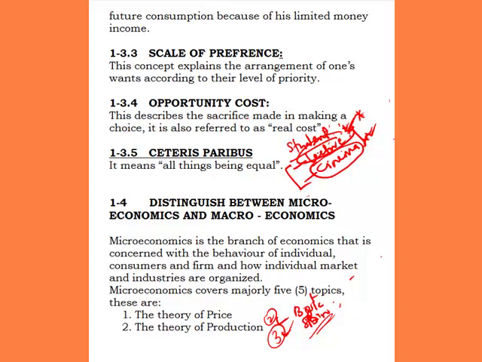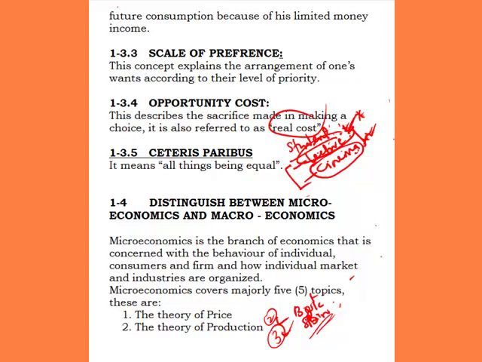So the cost of the lecture is not the cost you incur to attend the lecture. Rather, it is the cinema that you are unable to go to. It is the opportunity cost of the alternative that you forwent for the purpose of satisfying a particular choice. So this describes the sacrifice made in making a choice. It is also called a real cost. If you see a real cost, we say it is opportunity cost. And economists are more concerned about opportunity cost. They think in line with opportunity cost. That is what makes them different from an accountant, who talks about cost as in cost incurred. And that's that. So now the next one is ceteris paribus.